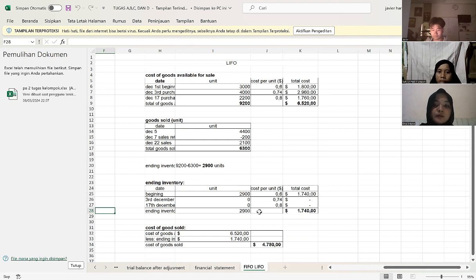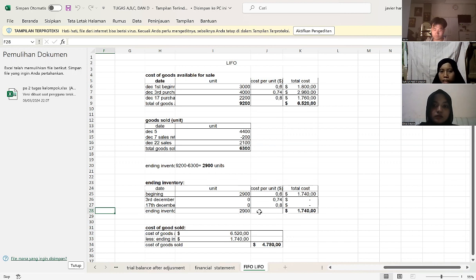Next is goods sold. On 5 December, 4,400 units were sold, minus the sales return on 7th December of 200, and then added 2,100 for the December 22 transaction. So total goods sold is 6,300. So, the inventory is 9,200 minus 6,300. The result is 2,900 units.